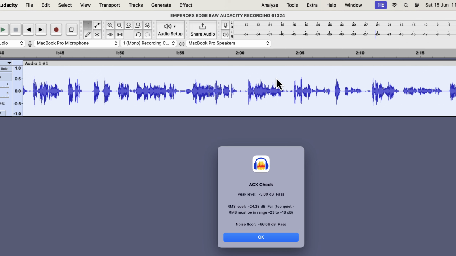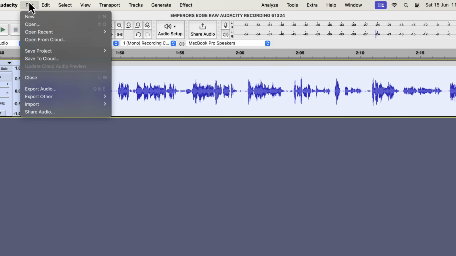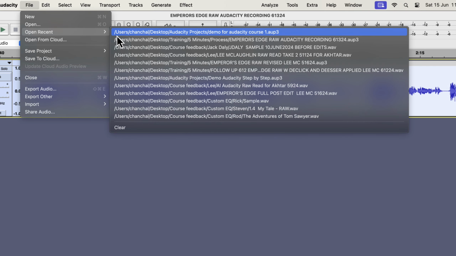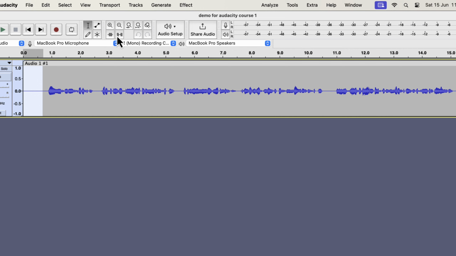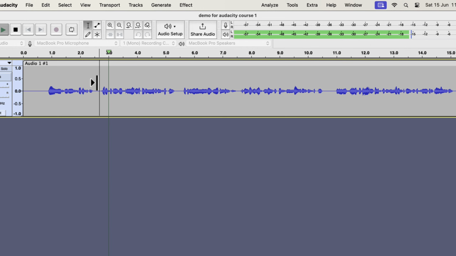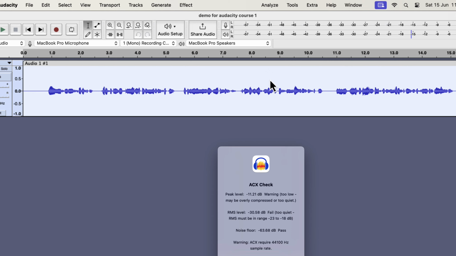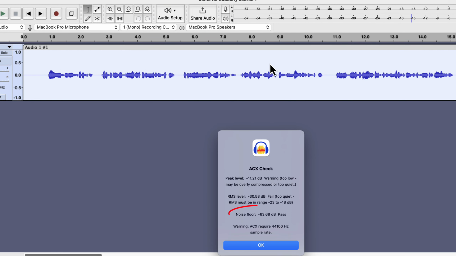But you may not have such a perfect recording space like this. Your noise level may be higher. In that case, you have to make sure you do not need more than 9 dB noise reduction after processing. I will show another recording demo that was recorded in not such an ideal quiet space. This recording had a better input level during recording. If you compare the recording meter level with the first recording, the input level is more than it was in the first recording we saw. It is a raw recording, and if we go to ACX check, the noise floor will pass for now. You can see that it is now -63 dB, which passes the ACX check.